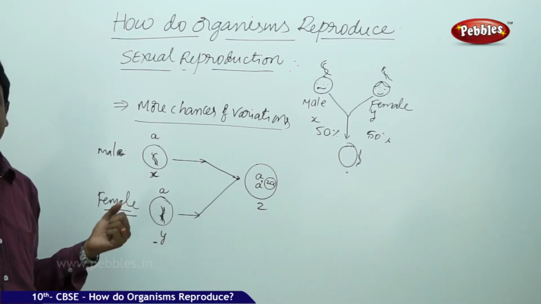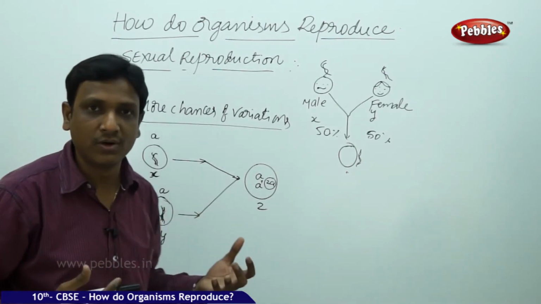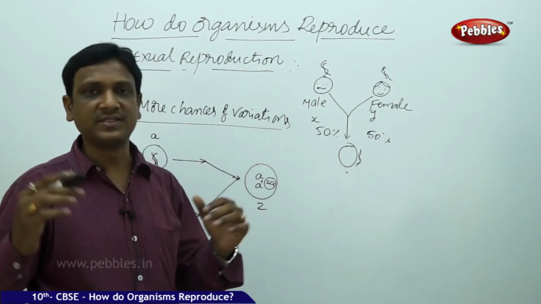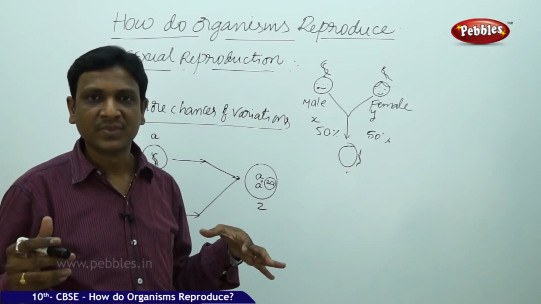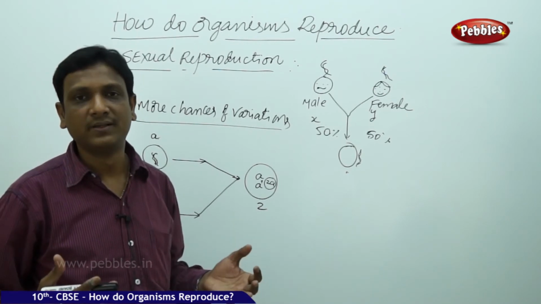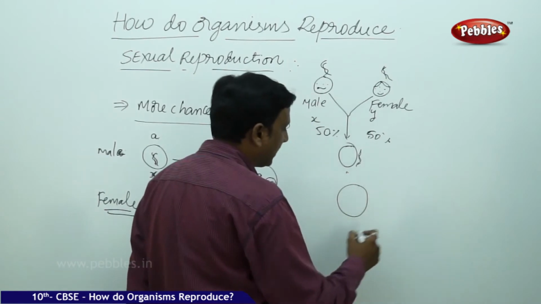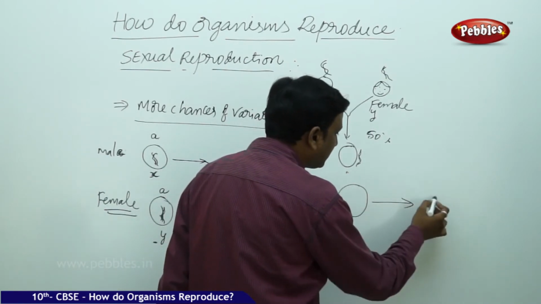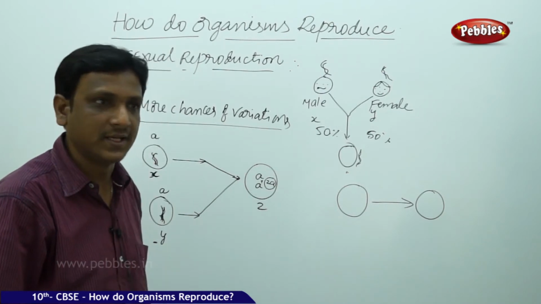Generally in our body, cell division takes place. Every day a number of cells are formed in our body, because every day we lose a number of cells in our blood, in our muscles, in our skin. Our skin loses a number of cells every day. New cells are formed. But how are the new cells formed? Here is the skin cell. From the pre-existing cell, a new cell is formed. You know the cell theory. New cells are always formed from the pre-existing ones.